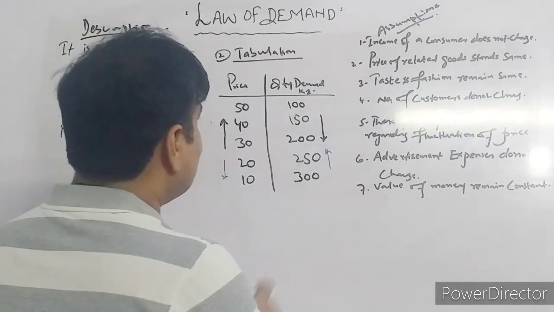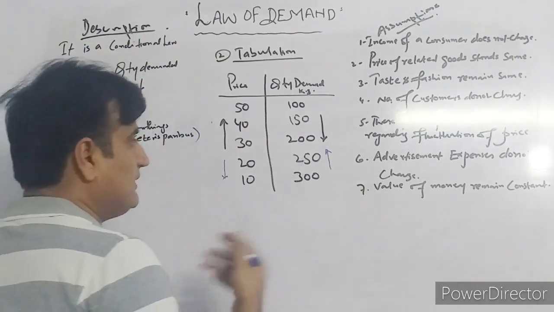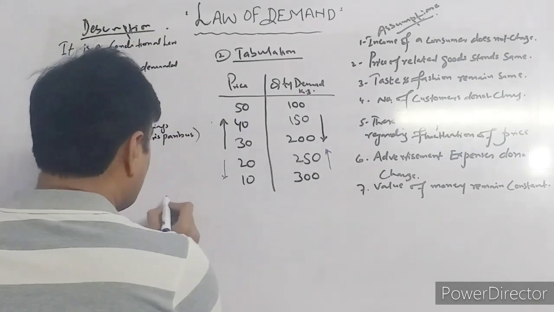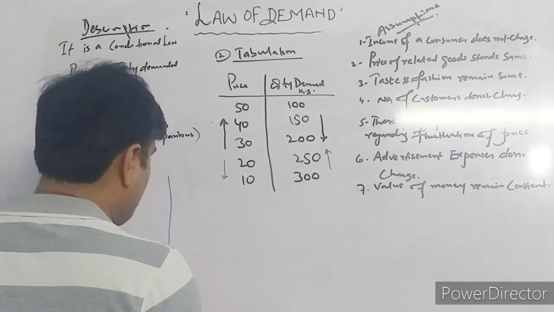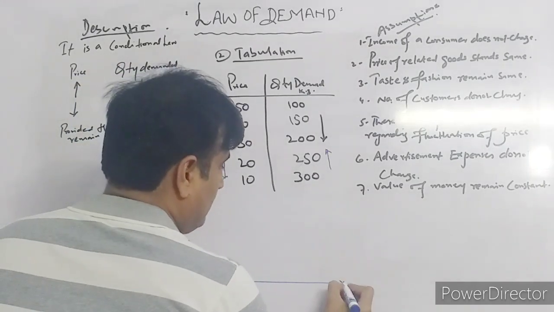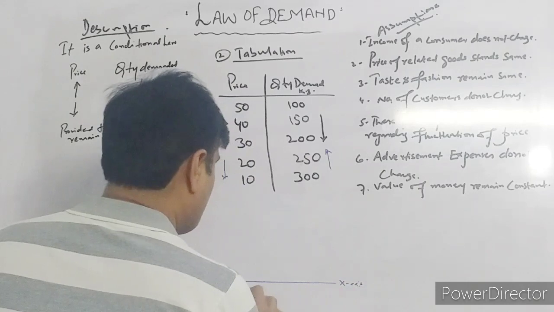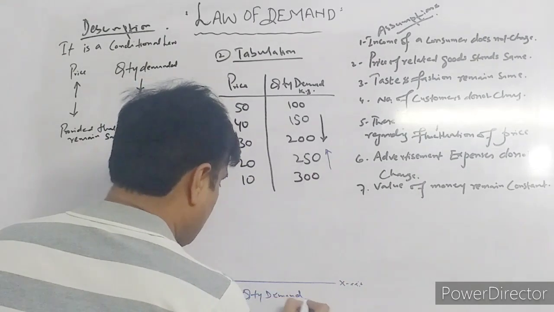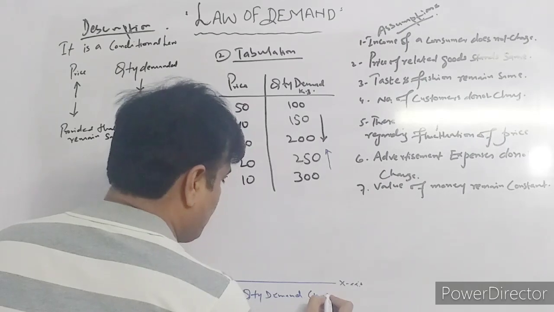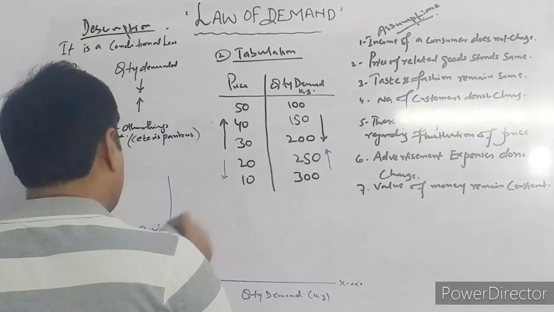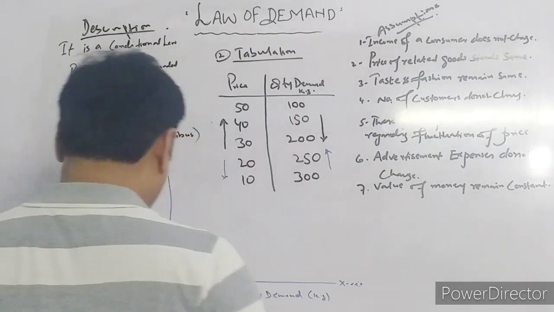And the third way: this table can be converted into a graph that would also explain the law of demand. This is the graph which we are making here. On the x-axis, the quantity demanded is shown in kg for tomatoes. On the y-axis, the price of tomatoes is shown.